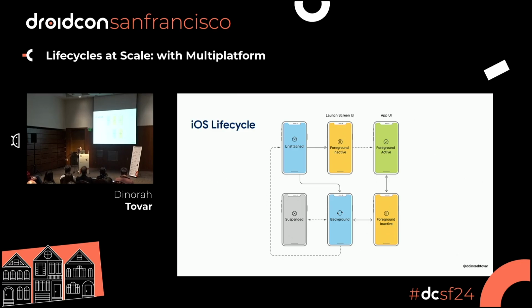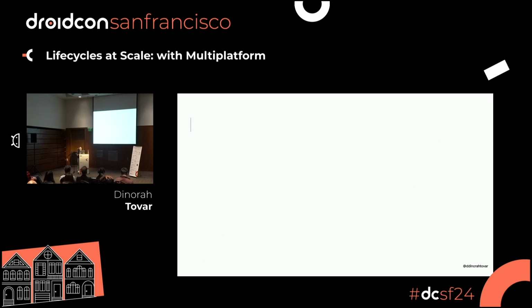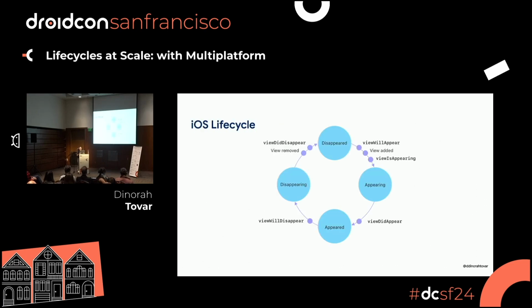This is a life cycle of how the application is moving, and this, another one, is how the view controllers are getting handled in that life cycle. So it looks pretty similar to what we have on Android today, because we have this part that says that the view will be appearing, that the view has appeared on the screen and the user can interact with them. So we have on resume, and we have obviously on stop.